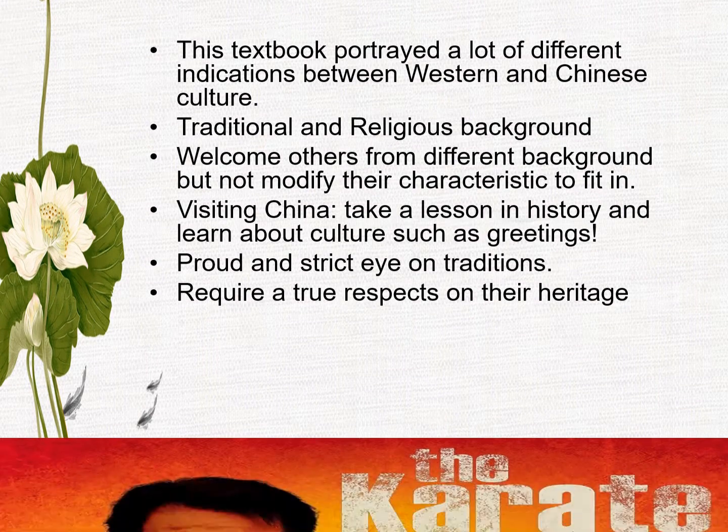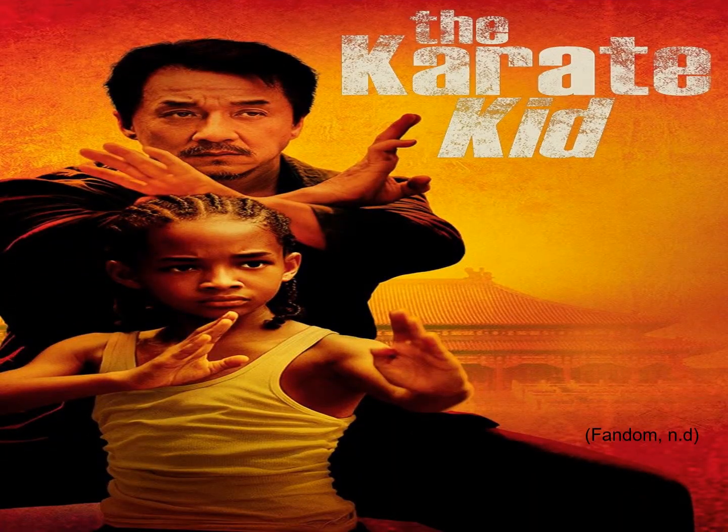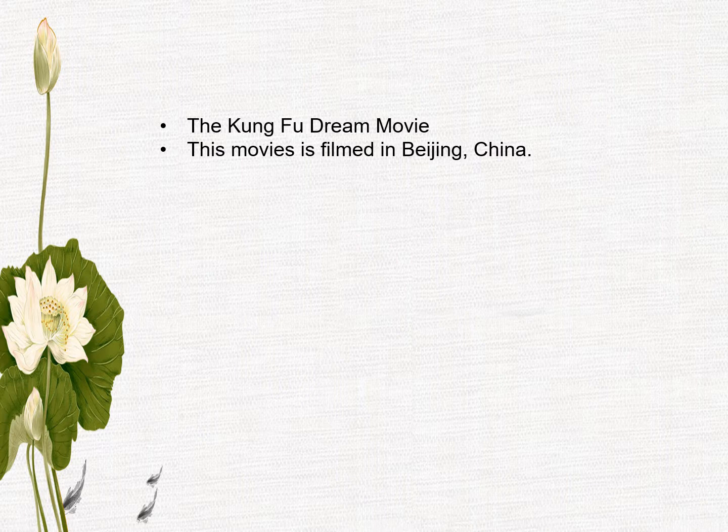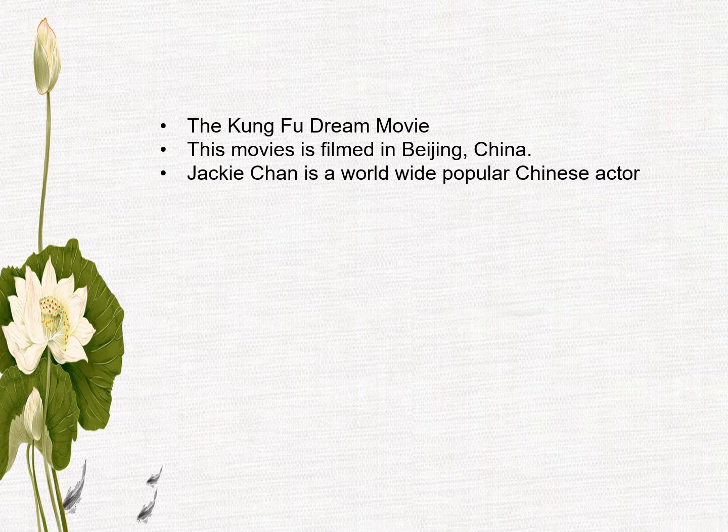The third source is a popular movie called Karate Kid, which might be familiar to you guys. The movie, called Kung Fu Dream in China, was filmed in Beijing, China, and Jackie Chan featured as Mr. Han, who is also a popular Chinese actor.